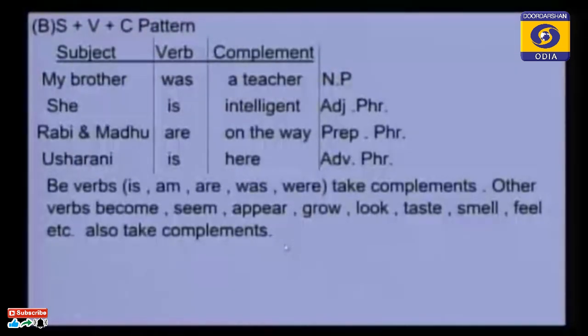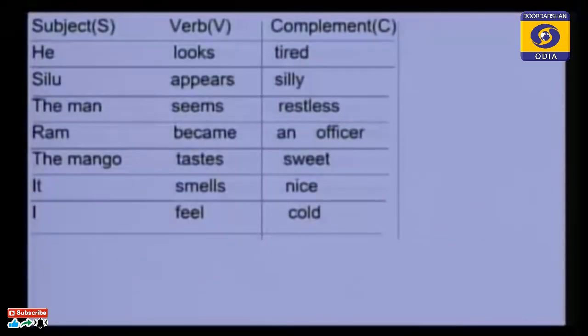Okay. Next, see what is the next pattern that is called a subject plus a verb plus a complement pattern. He looks tired. Here he is the subject, looks is the verb, tired is the complement.